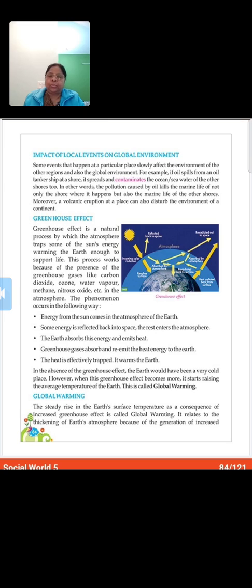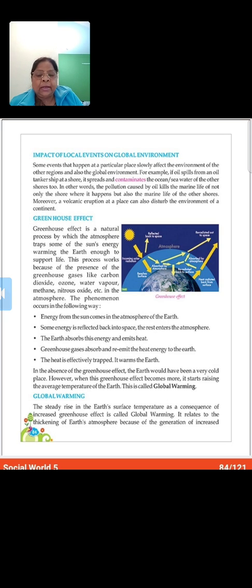Let me read this on global warming. It's a separate topic, on page number 84. First I am going to read. The steady rise in the Earth's surface temperature as a consequence of the increased greenhouse effect is called global warming. I just now told you this. It relates to the thickening of Earth's atmosphere because of the generation of an increased amount of greenhouse gases like carbon dioxide, methane, CFCs, etc.